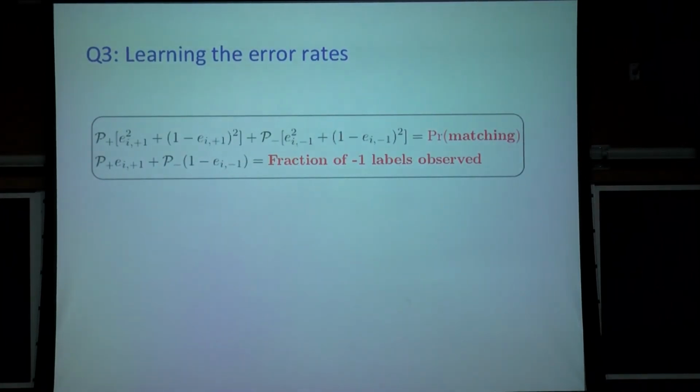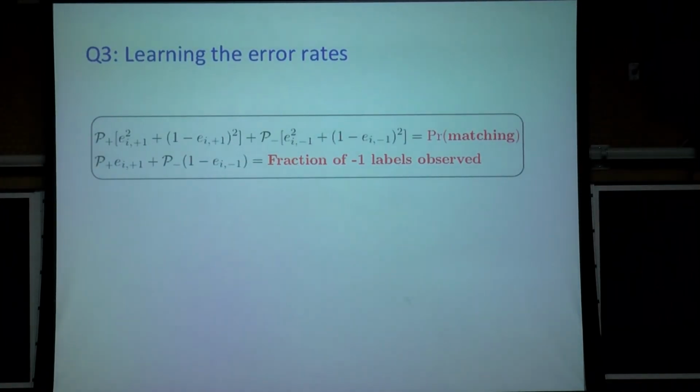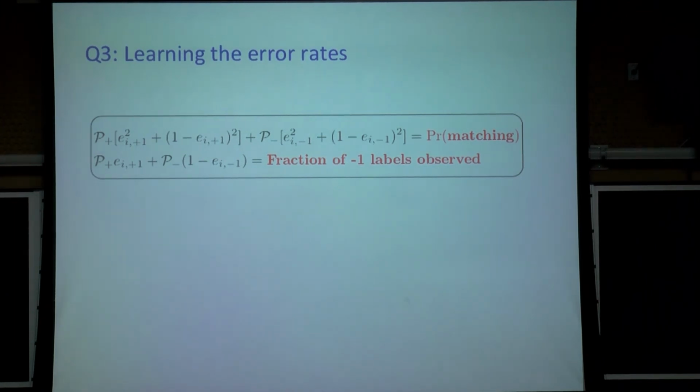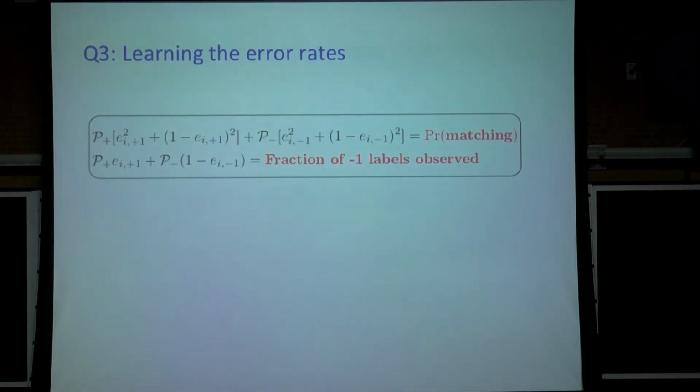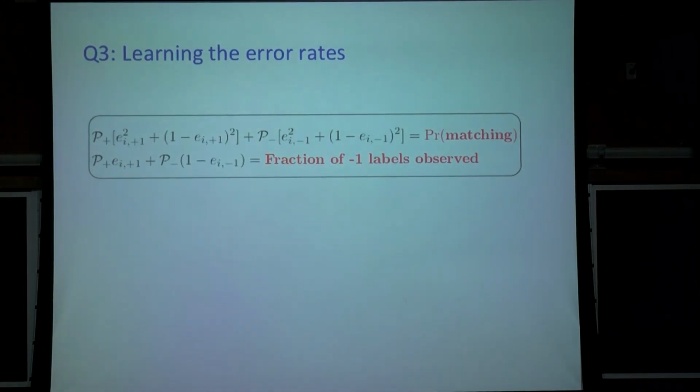So after all, the first two steps, defining the surrogate loss function and defining the scoring function, both depend on knowing the error rates. So what if we don't know the error rates? And what if we don't have ground truth to learn the error rates? So we ask the question: what statistics are observable that can help us learn the error rates? And we found the following two equations are enough for us.